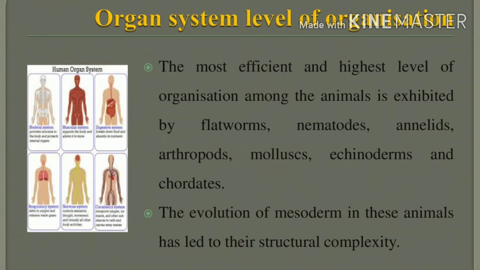Now the next topic is the organ system level of organization.